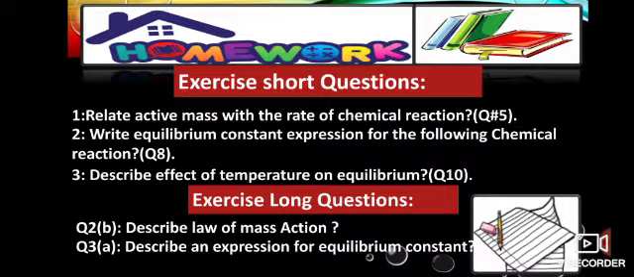Question number 1 is: relate active mass with the rate of chemical reaction, which is question number 5 of the exercise in short questions. You will solve it by taking help from the Unique book, but you should first define active mass in the same chemical reaction and then the relation.